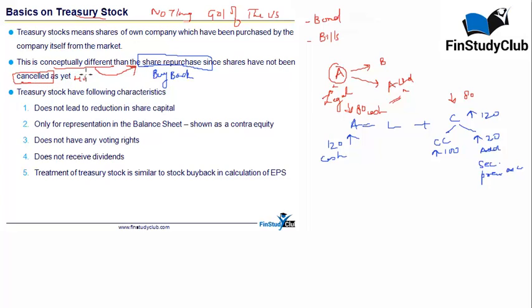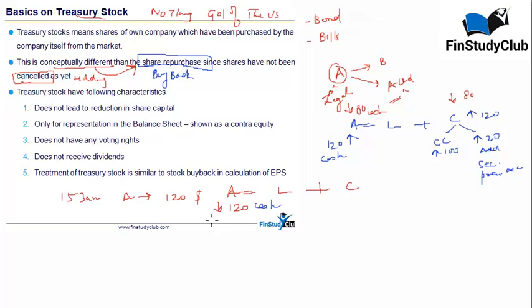What happens is, let's say on 15th of January, company A made a purchase of $120 of its own shares. A is equal to L plus C. Now cash goes down by $120 because obviously it has been purchased from the open market.